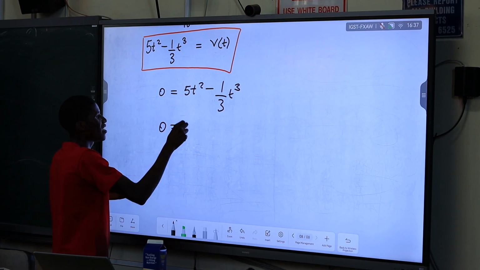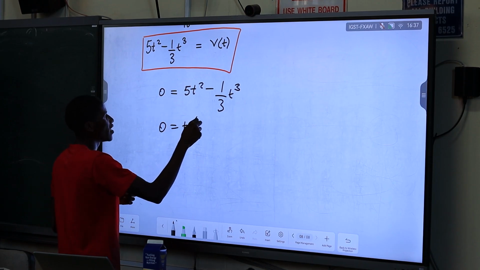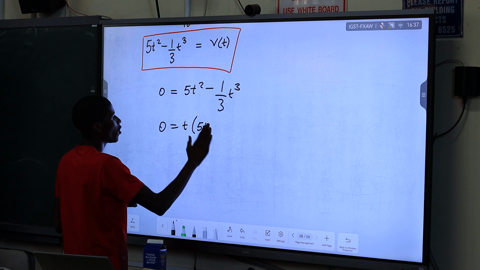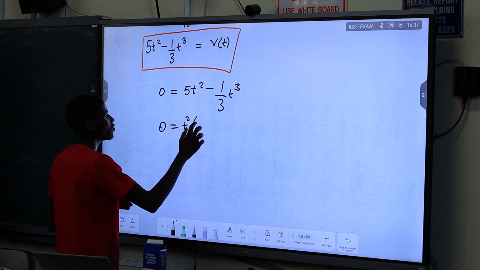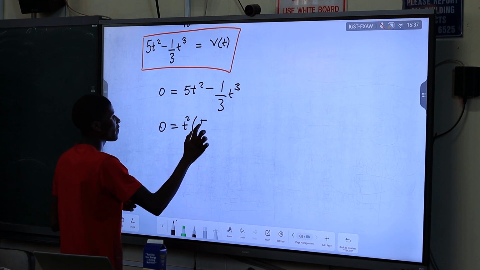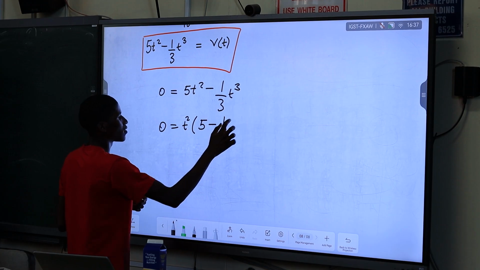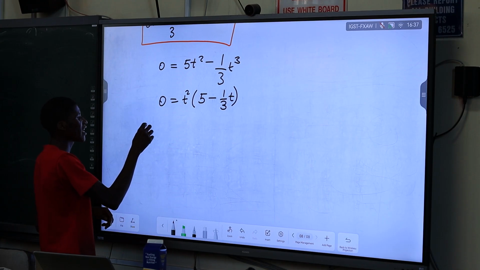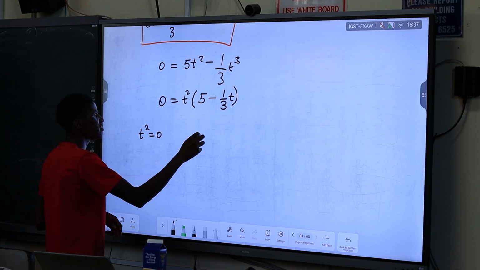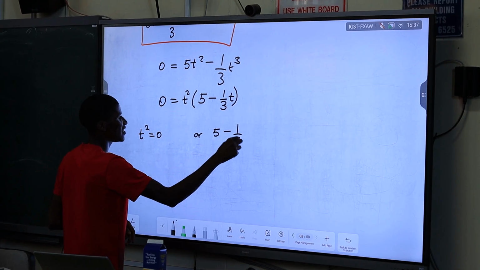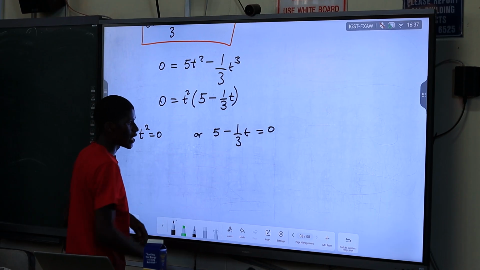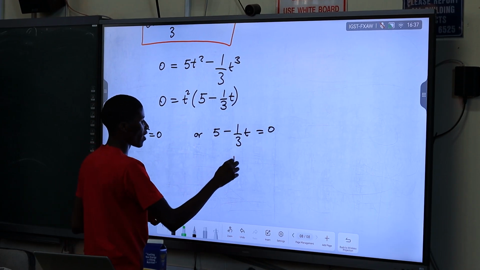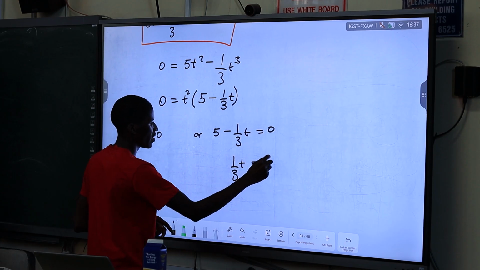You factor out t squared: t squared into 5 minus 1 over 3t. This implies that t squared equals 0, or 5 minus 1 over 3t equals 0. So 1 over 3t is equal to 5.